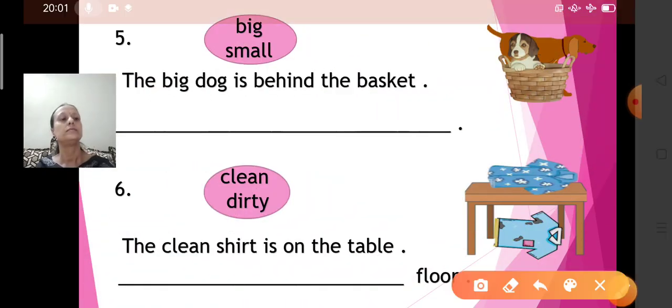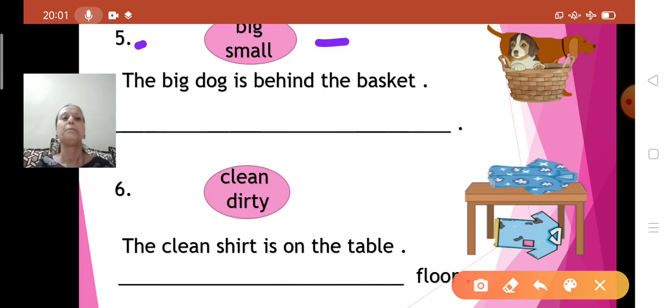Now number 5th, big and small. Can you see the picture? Look at this picture. There are 2 dogs. One dog is sitting in the basket and the other dog is standing behind the basket. But how is the dog? How does it look? The big dog is behind the basket. The big dog is behind the basket.